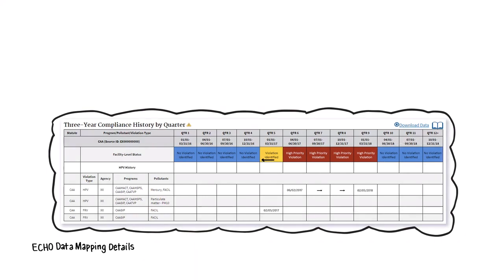Note that if a violation exists at any time during the quarter, then the entire quarter is labeled violation identified. In quarters with both HPV and FRV violations, the facility status will display high priority violation.